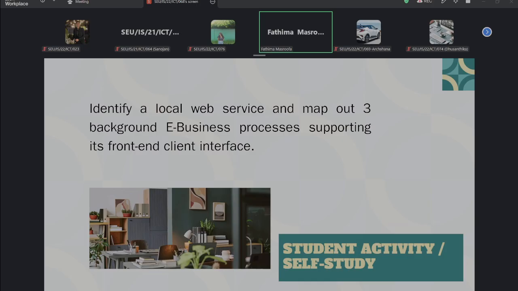Okay, so this is the last part of these lectures. That is a small activity, a self-study one, right? You can do it later at your homes, not a problem.